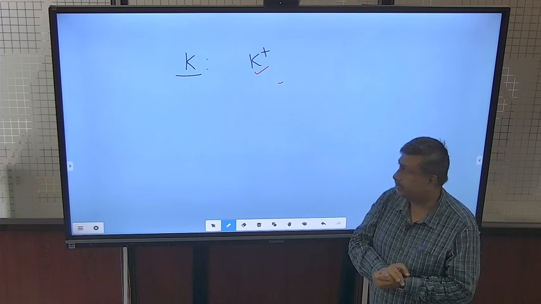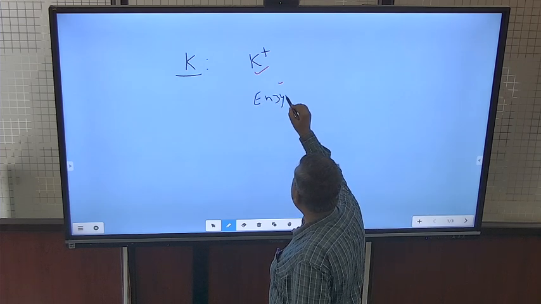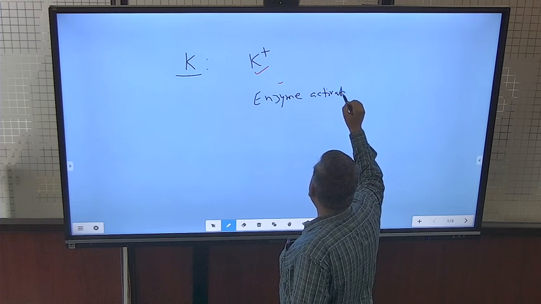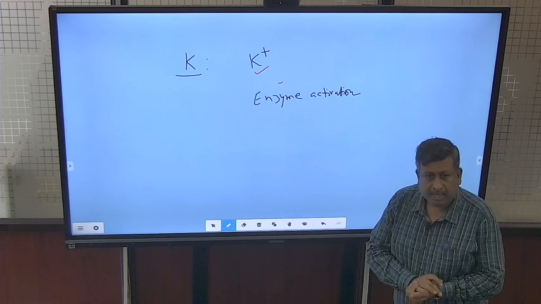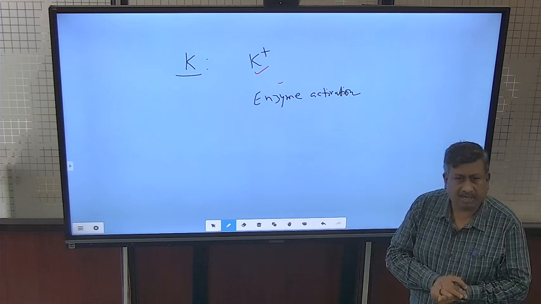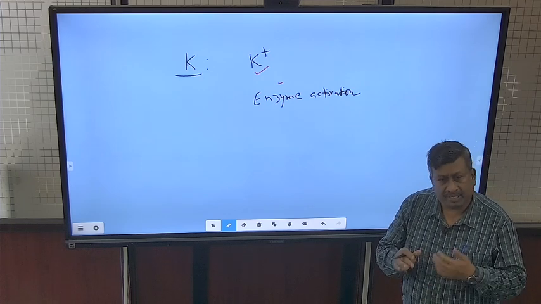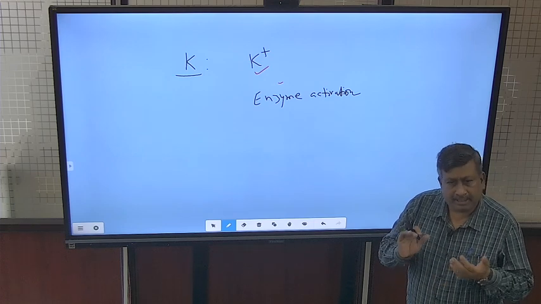It is essential, and the major function is enzyme activation. It is responsible for enzymatic activity, and the biochemical and physiological processes in the plant are mediated by enzymes, whether it is photosynthesis, protein or fat synthesis, enzymes are involved.